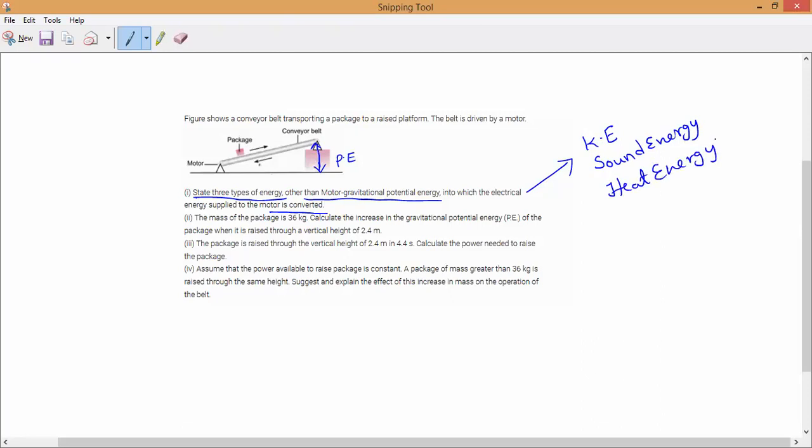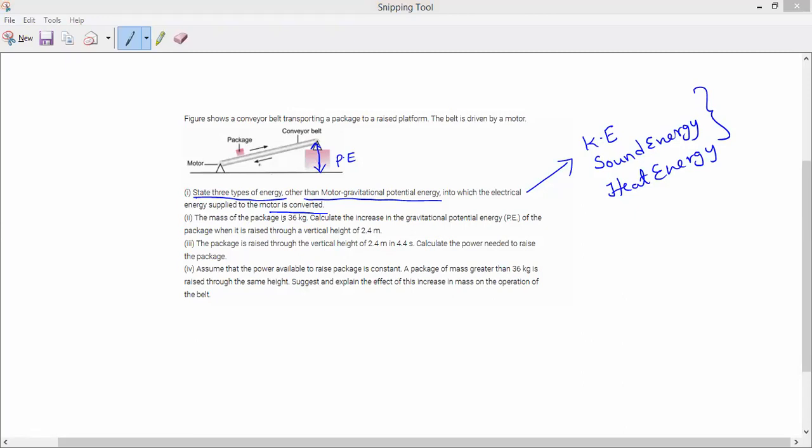So these are the things. Sound will also be produced in conveyor belts and all. Yes or no? Due to the friction, sound and heat energy will be produced. So that is the first question answer. Everybody write it. Clear, guys? Adarshan? Next, Manya and Samaya, next question.